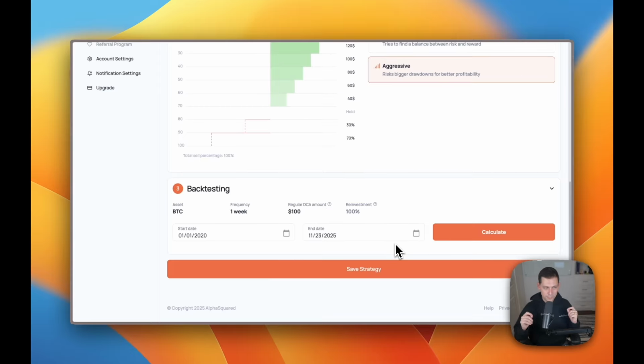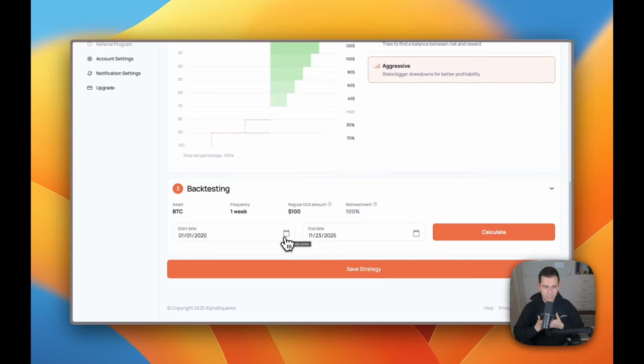And then what's really, really valuable that Alphasquared does here is it has this really robust backtesting calculator. So I like to backtest from only a couple years ago, but you could go ahead and backtest all the way back to like 2013 or 2020 here if you wanted to. The thing that kind of worries me about backtesting too far back is anyone can create a backtested model that performed really well in 2013 and outperformed all the way up to today. But it's harder to create a model, release it into the world, not change the model at all, and then still have the model outperform.